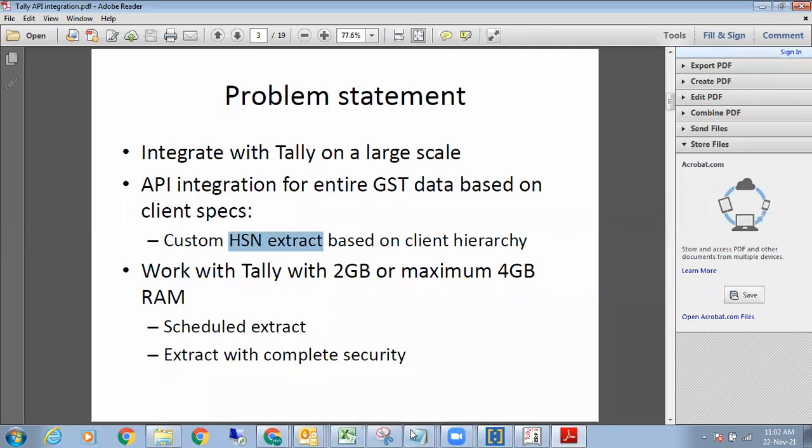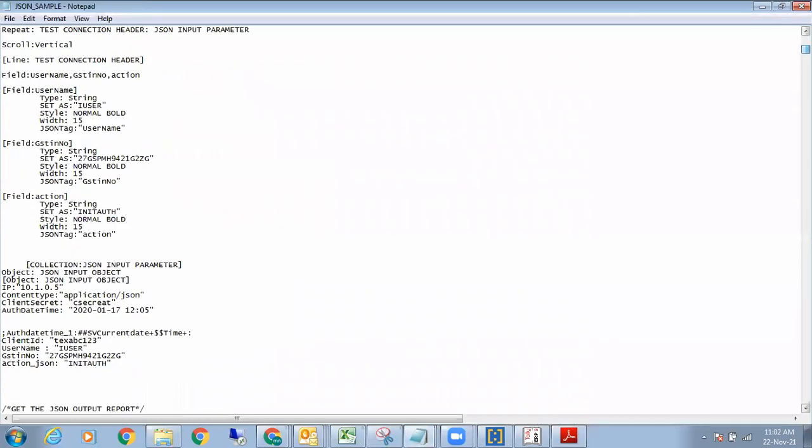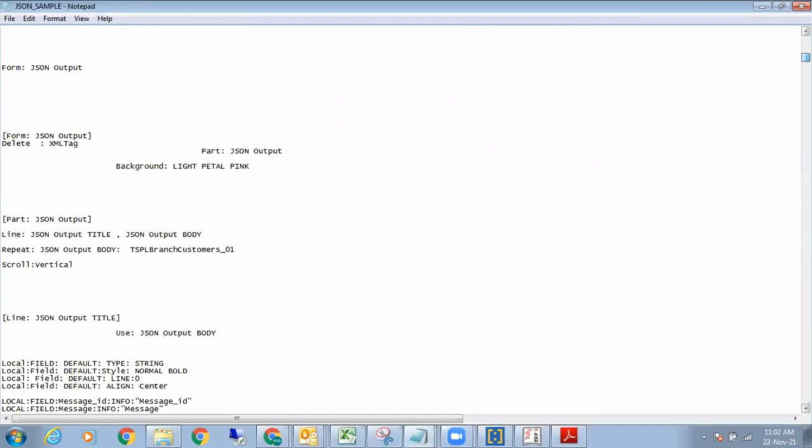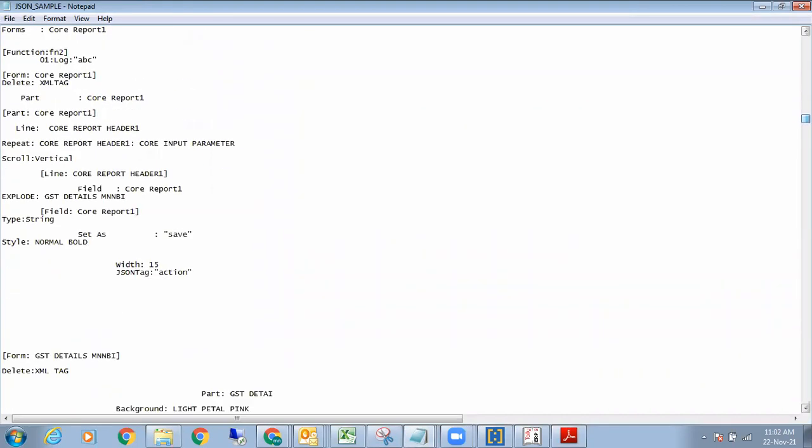Now, in the custom module, which I have actually given to you, which is the JSON sample, which you would have got in case you have registered for the demo. So please do register for the form because you will get the custom code which is there.